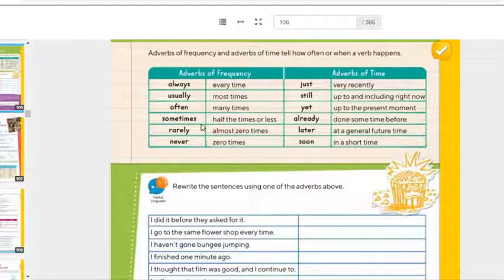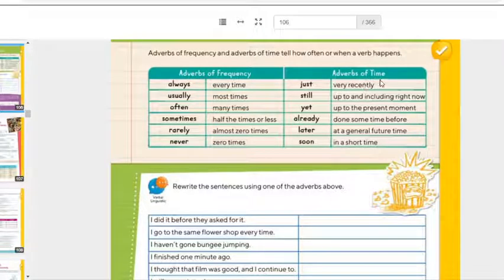Sometimes, that means like 50%. I sometimes eat vegetables, just sometimes. Rarely, almost 0 times, almost. That means that you do it 1 time a week. I rarely wash my car. And never, it means 0 times. Que nunca haces. I never wake up late. Unfortunately, I never wake up late.